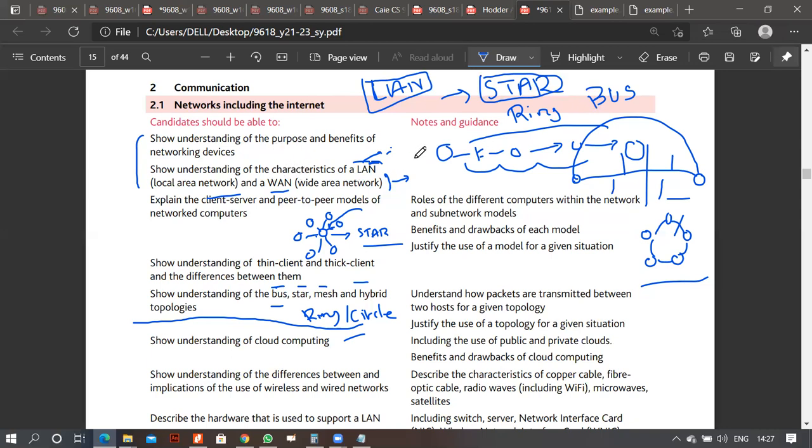Yes, beta? Yes, sir. Right? Okay. Ring. Understand how packets. Okay. Show the understanding of thin client and thick client, and the difference between them. Well, who knows what thin client and thick client is? Anyone remembers?